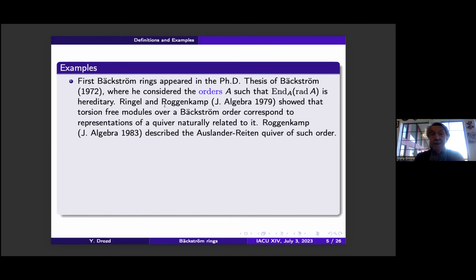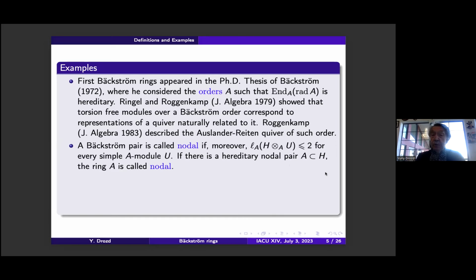Now a bit of history. First, the Backström rings appeared in the PhD thesis of Backström in 1972, where he considered the orders such that the endomorphism ring is hereditary. In some years, Ringel and Öhnuki showed that torsion-free modules of a Backström order correspond to representations of a quiver naturally related to it. And a bit later, Öhnuki described the Auslander-Reiten quiver of such an order. It is very much like the Auslander-Reiten quiver of the quiver, and with some gluing.